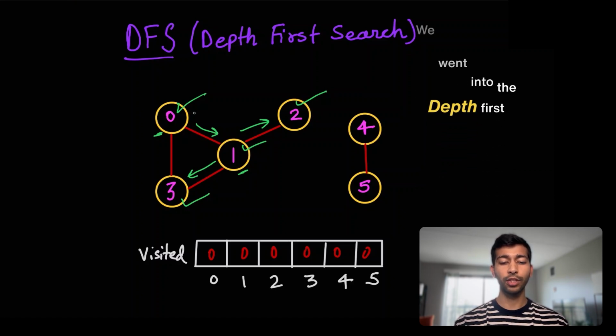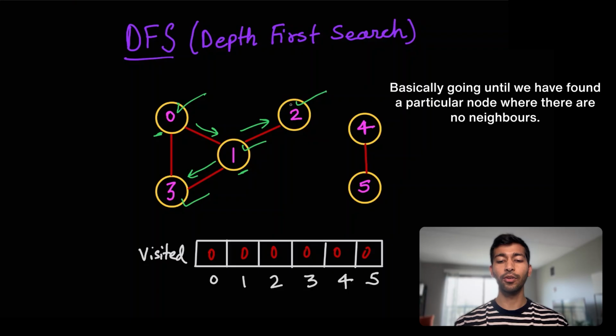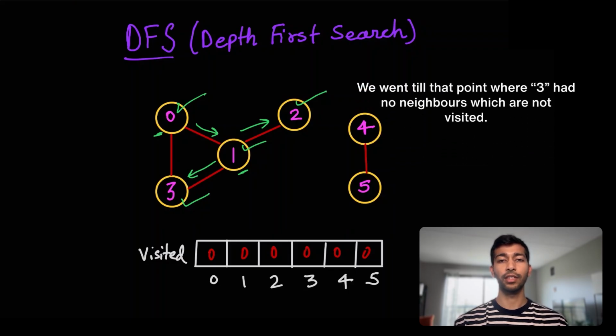We went from 0 to 1 and then 2, basically going until we have found a particular node where there are no neighbors. Once we are done with that, we come back and see what are the neighbors for the first one. In this case, it was 3. So we went into 3 and we went until that point where 3 had no neighbors which are not visited.